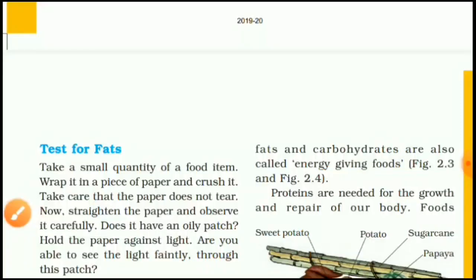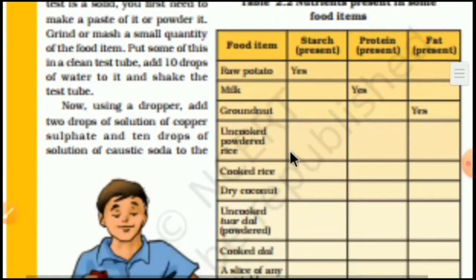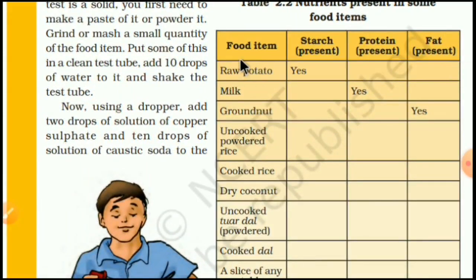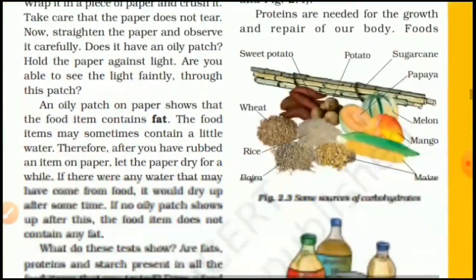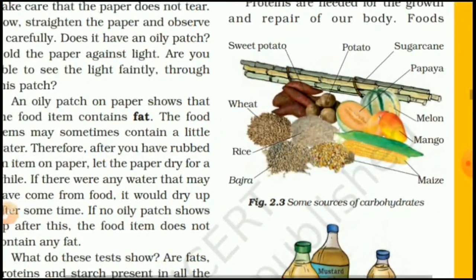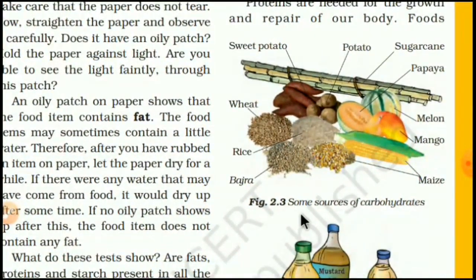In the last, that is the third part, we discussed the test for fats, as well as this table in which we discussed which food items contain which of these nutrients. In this part, first of all, let us discuss these pictures so that we come to know the sources of carbohydrates.